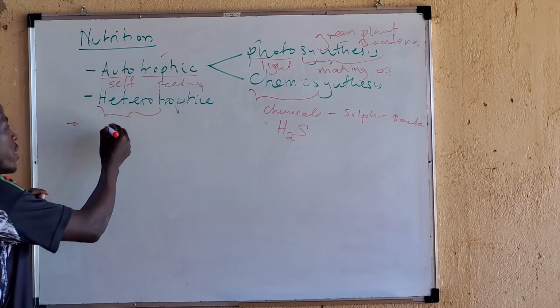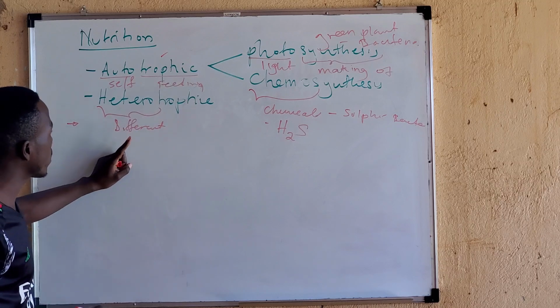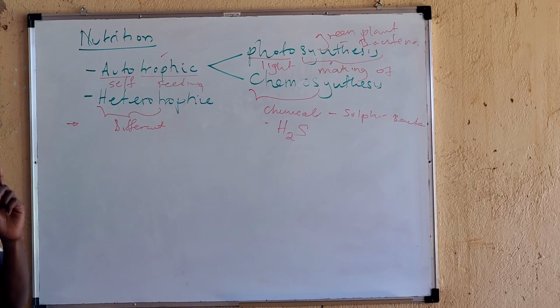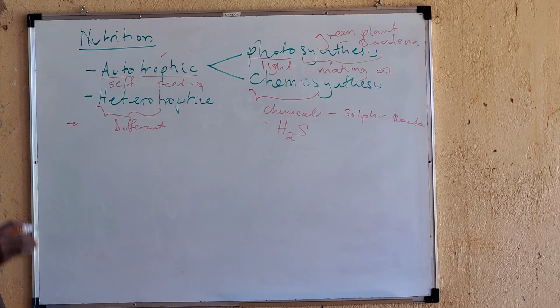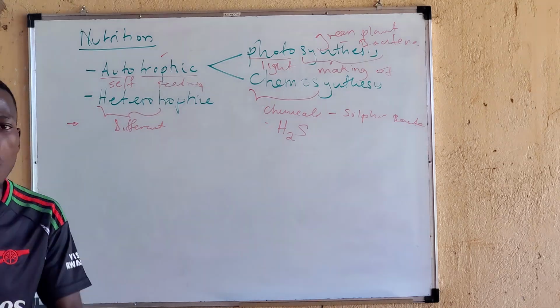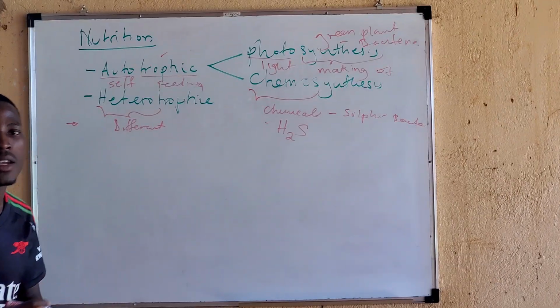The word hetero means different. Therefore, here organisms are busy obtaining food from other organisms. They are not able to manufacture their own food, so they obtain their food from other organisms.